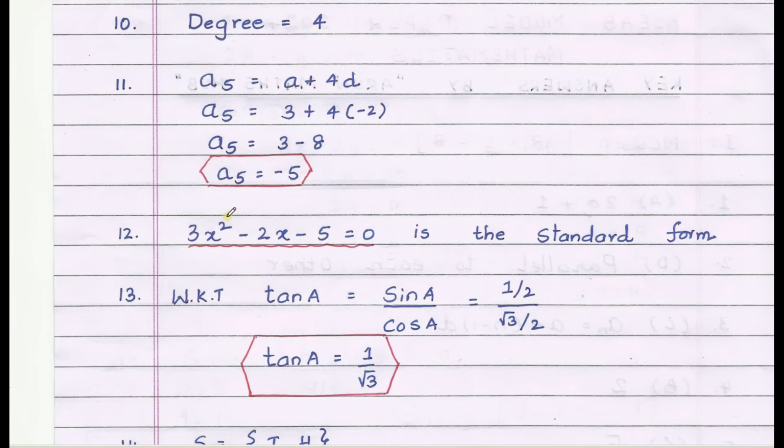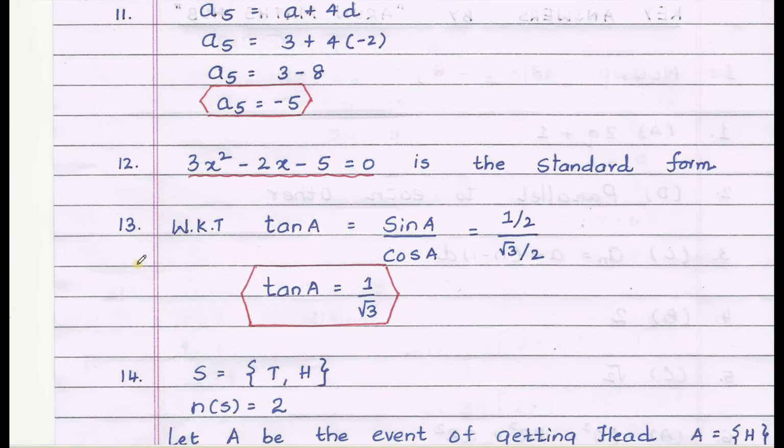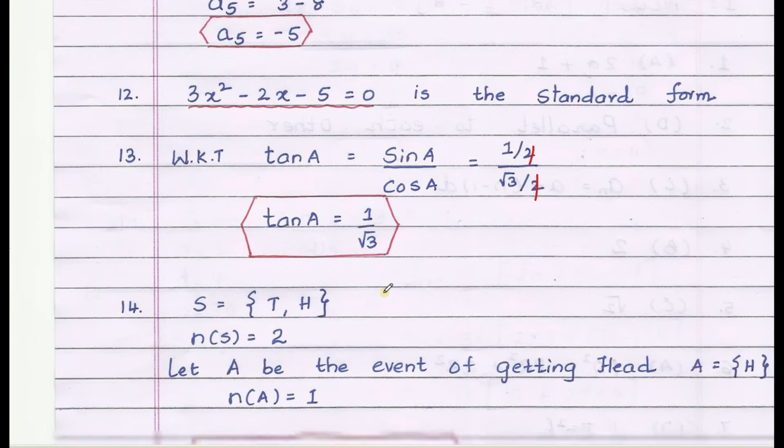12th question, what is the standard form of the quadratic equation 3x square minus 2x minus 5 equals 0? 13th question, given sin a as 1 by 2, cos a as root 3 by 2, what is the value of tan a? tan a is sin a by cos a. 2 and 2 will be cancelled. What we get is 1 by root 3.